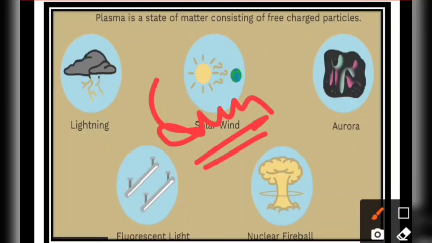The plasma state is actually the extended state of the gases in which we are providing the temperature, and because of that high temperature, the particles of the gases become charged, and because of that they start glowing. We can say that they can start glowing, right? So these are the plasma state of matter. Hopefully this is clear to you all.